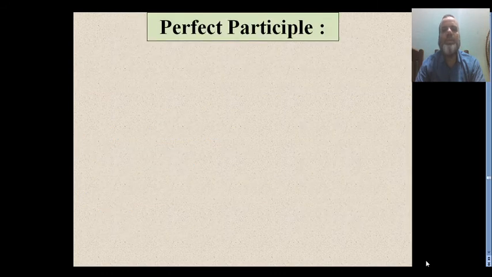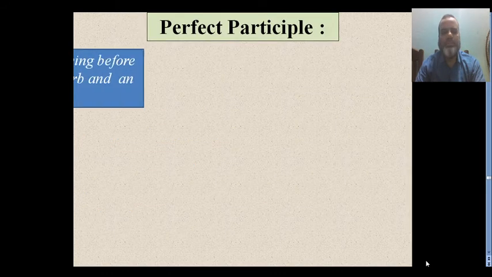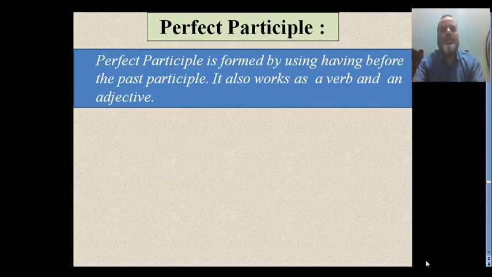Next one and last one is perfect participle. The perfect participle is formed by using having before the past participle, as I have already talked about. That means perfect participle is such a kind of participle where you have to use having before the past participle form. It also works as a verb and an adjective.